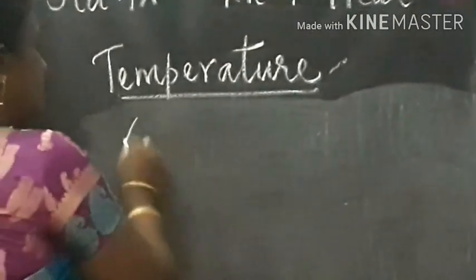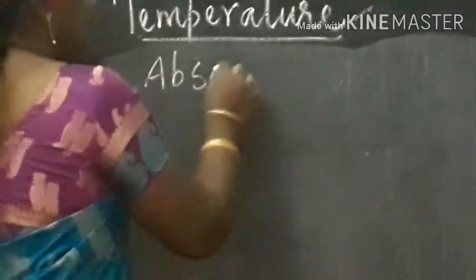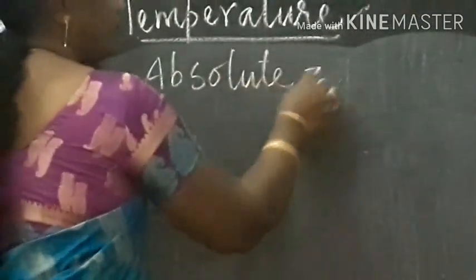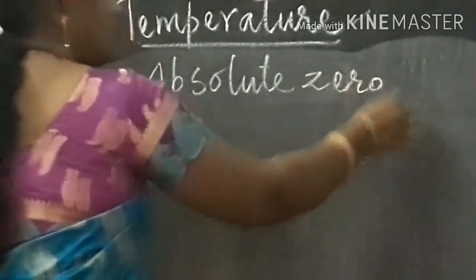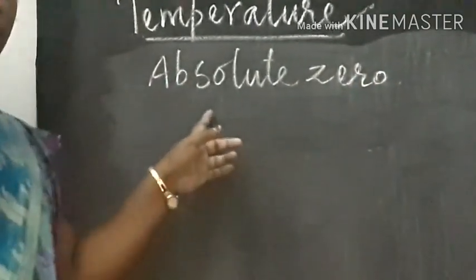Next we see about absolute zero. So what is absolute zero? Absolute zero, as we have learned, is 0 Kelvin.